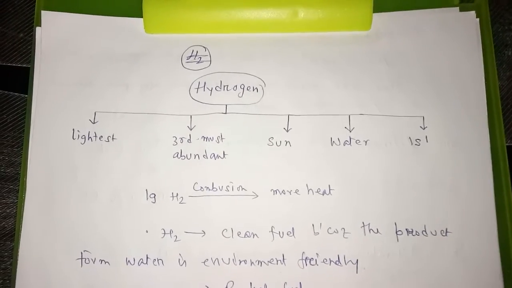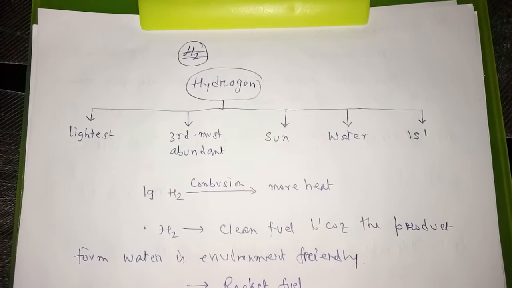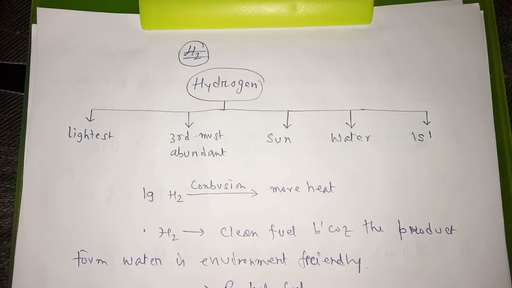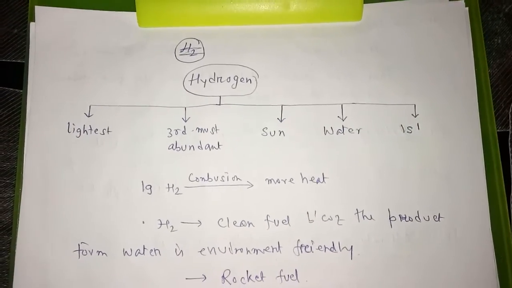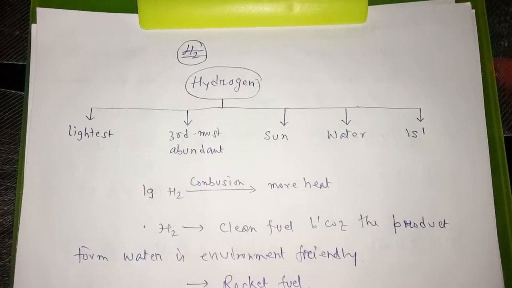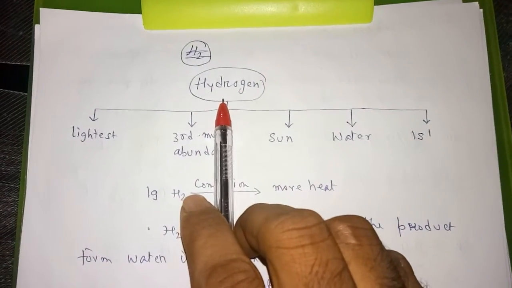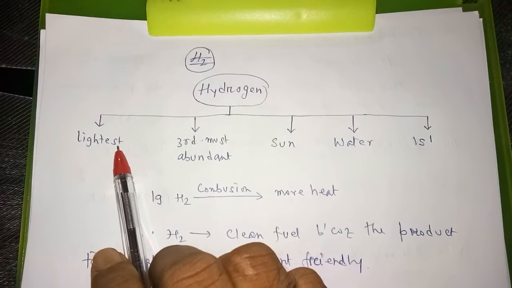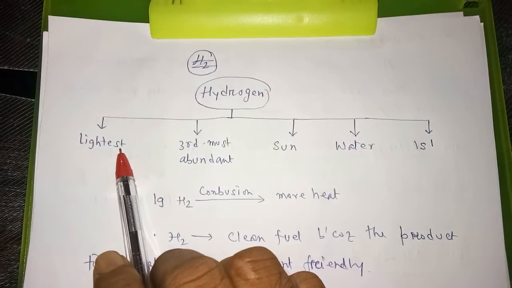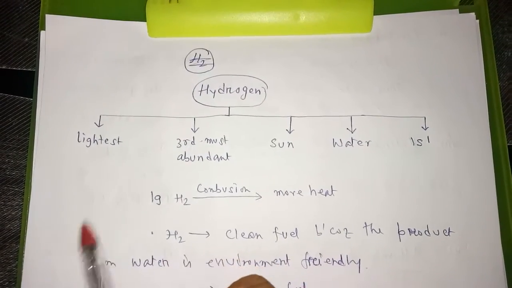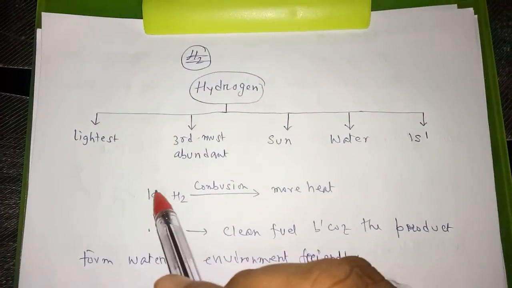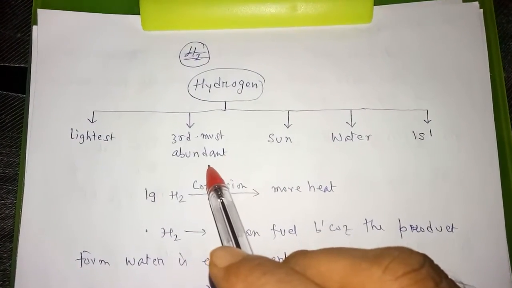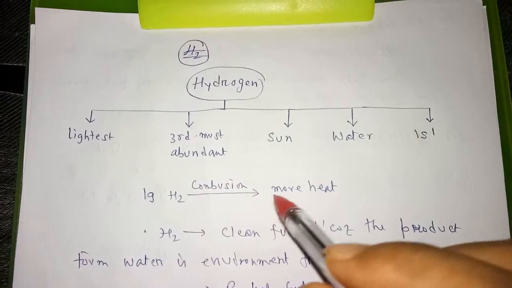Today we are starting hydrogen, and it is unit number 9 in your book. Now hydrogen is one of the lightest elements present on the earth. The second point about hydrogen is that it is the third most abundant element in the universe.